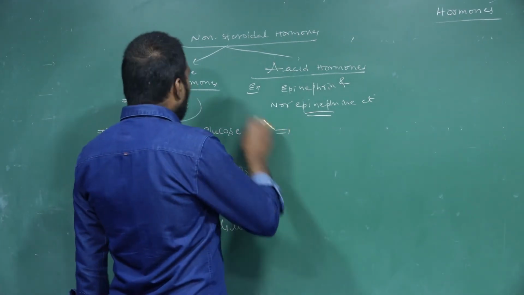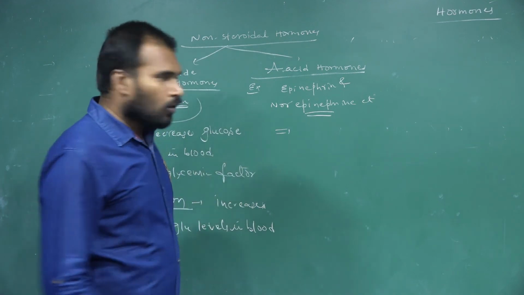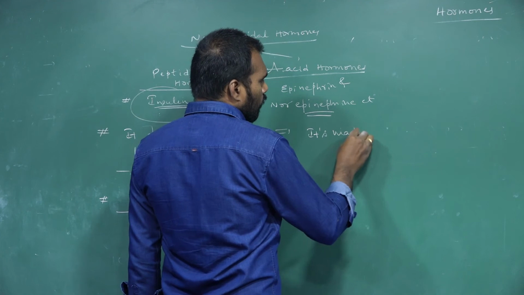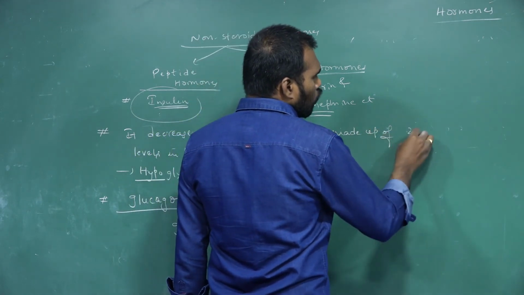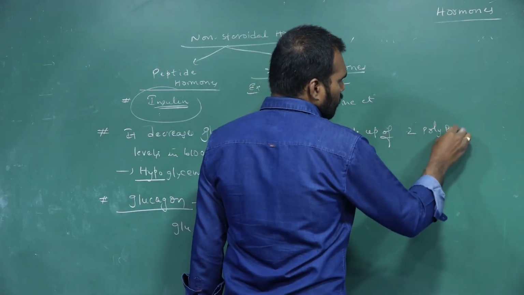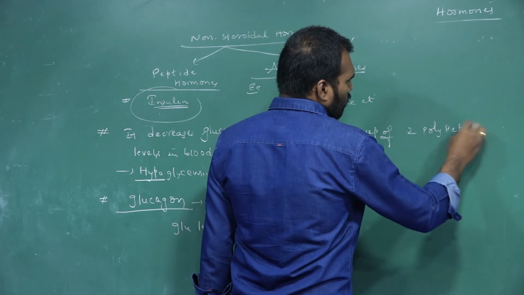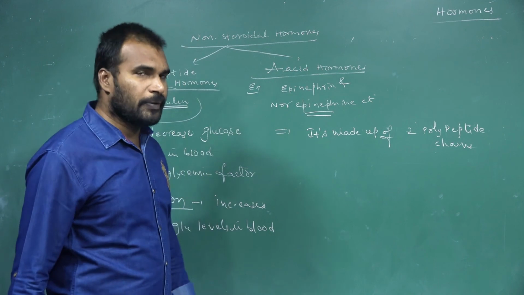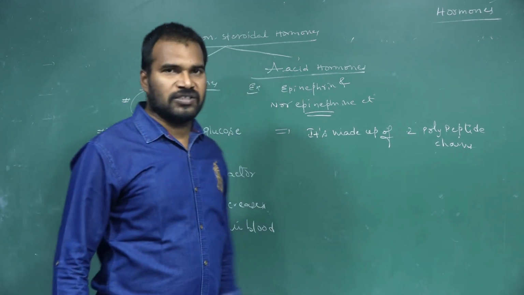Insulin, I told you, is a peptide hormone. It is made up of 2 polypeptide chains. Insulin is made up of how many polypeptide chains? 2 polypeptide chains.